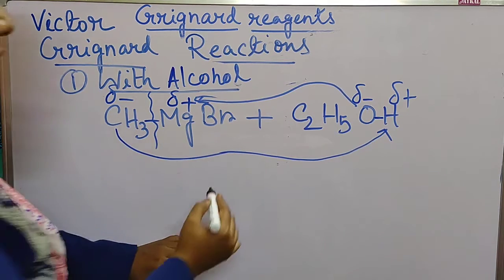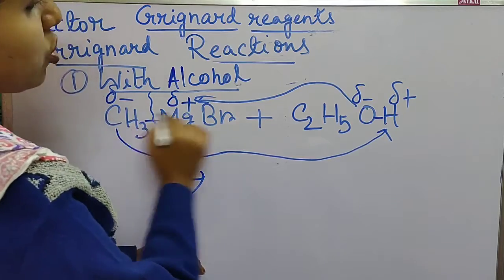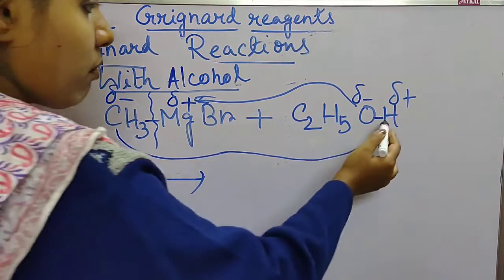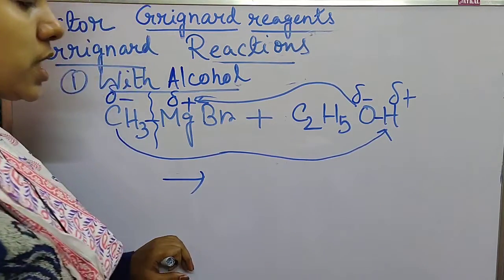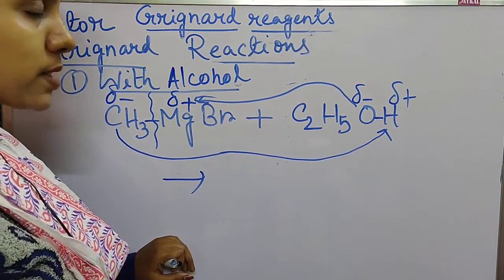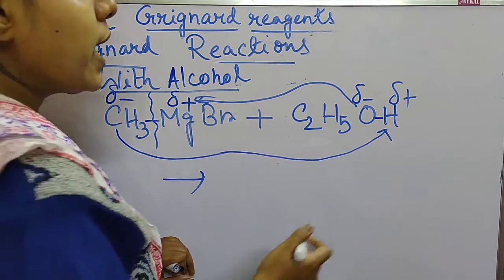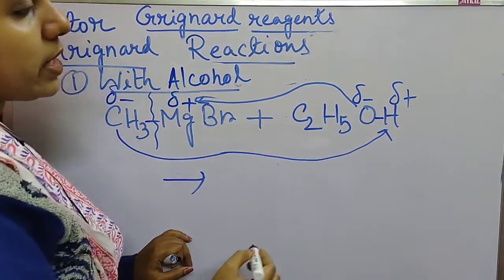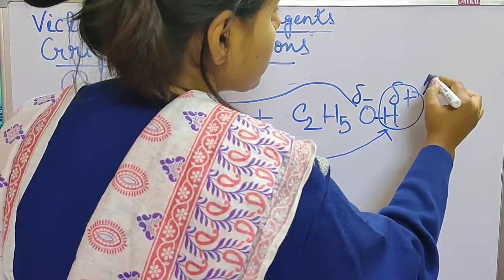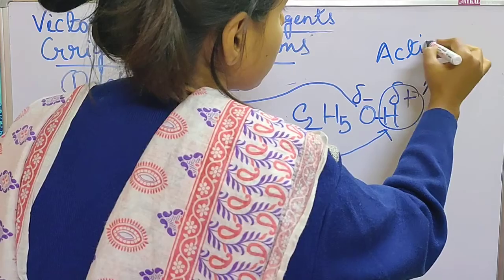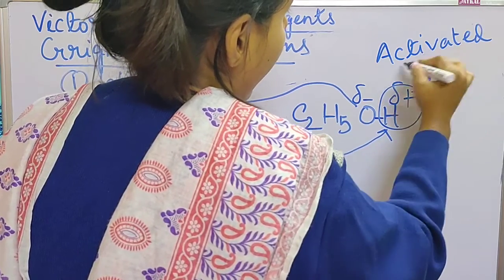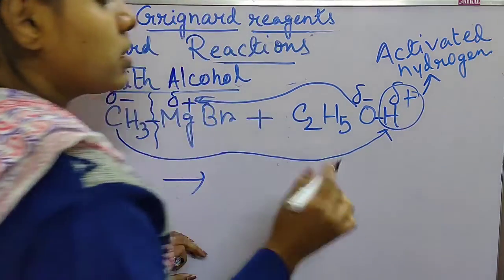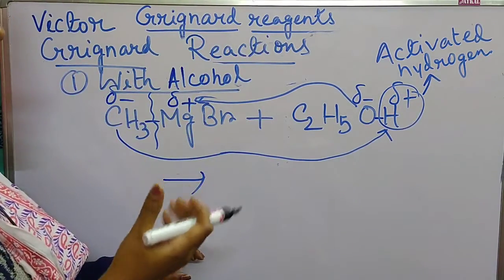So what are we getting from here? Again CH3 combines with this activated hydrogen. This hydrogen is more activated than the normal hydrocarbon hydrogens, or any hydrogen atom. Why? Because it is attached to an electronegative element. That's why this type of hydrogen is called activated hydrogen, as it is attached to an electronegative element.